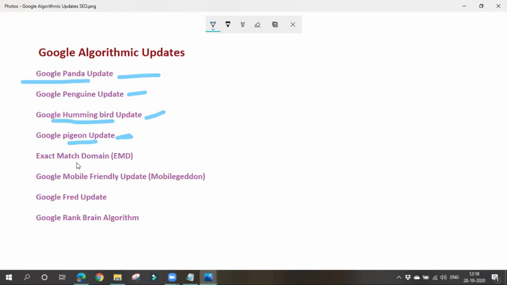Next thing is exact match domain, also known as EMD in short. If the domain exactly matches the user's search query or keyword, what the user is searching for, then this update will hit us. We have seen it, like digital marketing training in Hyderabad. It is what the user searches, and the user's search query is exactly matching the domain name, right? It is also not correct if you are not providing any quality content.